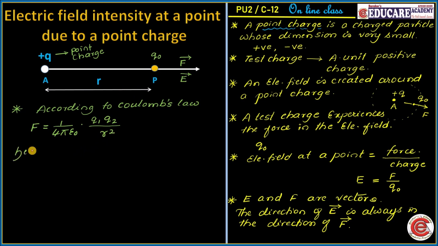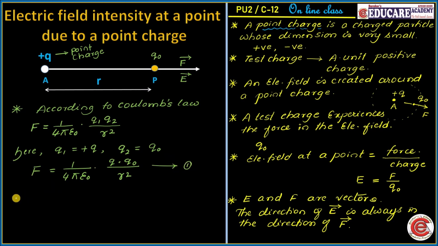But here charge 1, Q1, is Q, and charge 2, Q2, is Q naught. Therefore the force present at the point P will be given by 1 divided by 4 pi epsilon naught into Q into Q naught divided by r square. Call this equation 1.